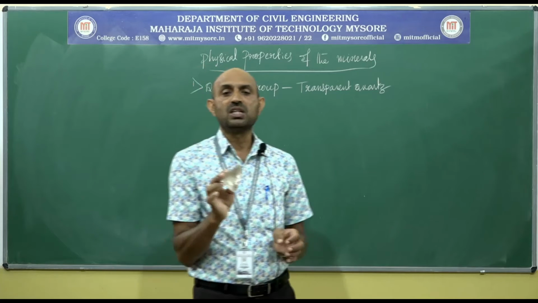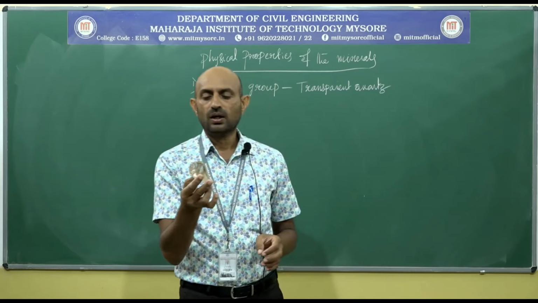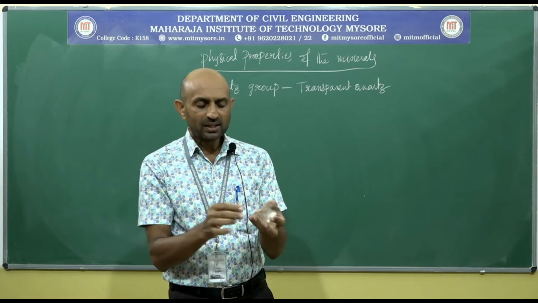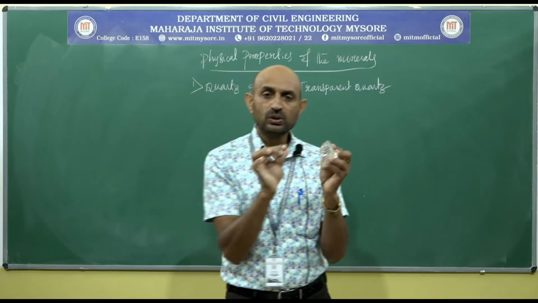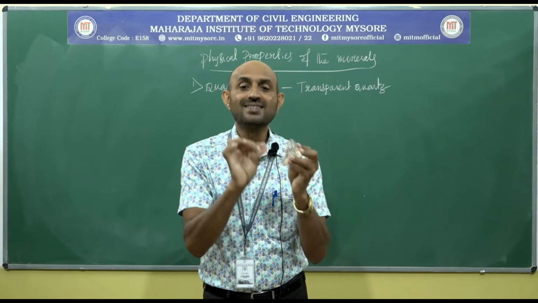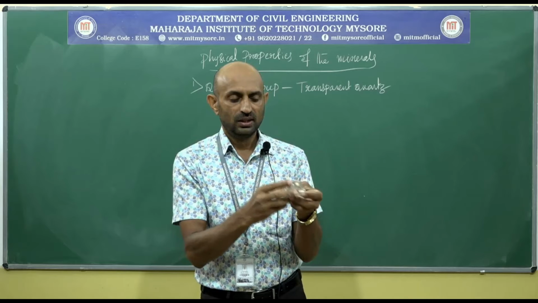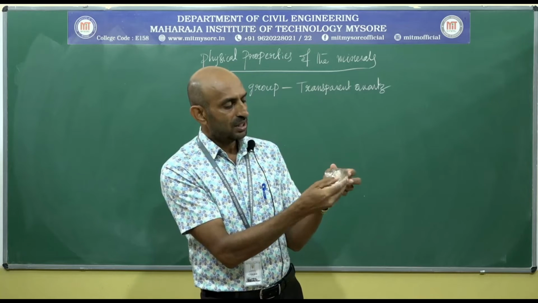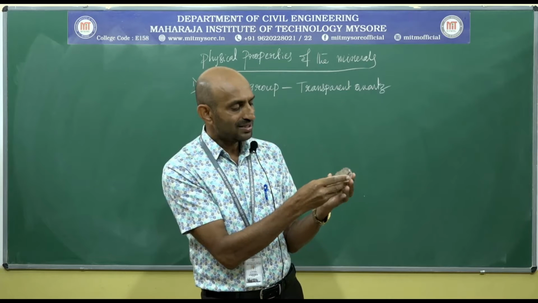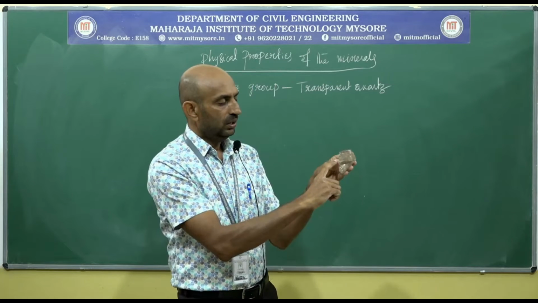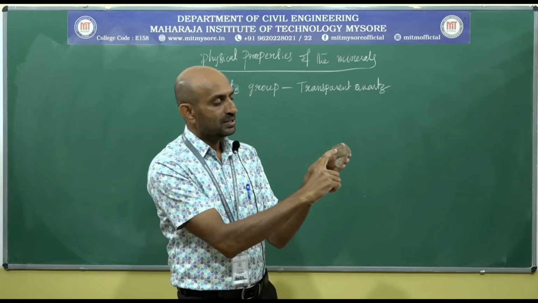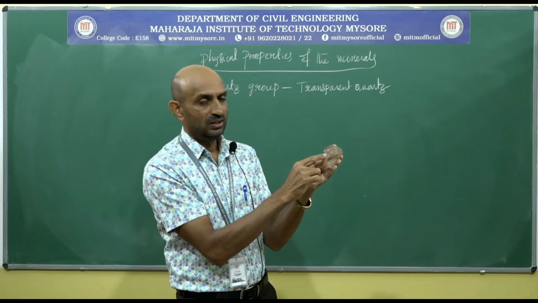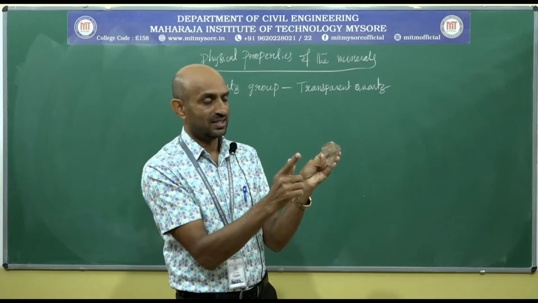The specific gravity is 2.65. Fracture, how the broken surface of a mineral appears. You see, here we are going to find the semicircular or concentric rings. Here we are going to find some semicircular depressions, which means grooves and ridges.